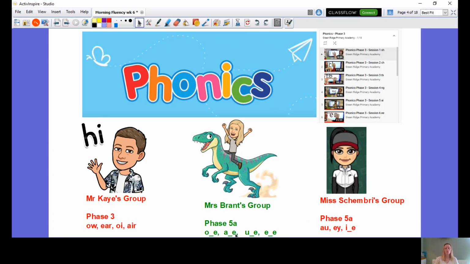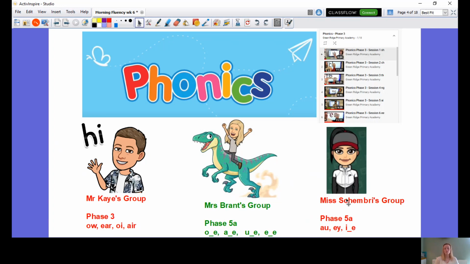So for my group here, we are doing split digraphs again. We have 4 this week, but I'm very aware that some of us might be struggling with them. So we will do them again after half term. We'll have a split digraph week just to make sure we're really consolidating our learning.